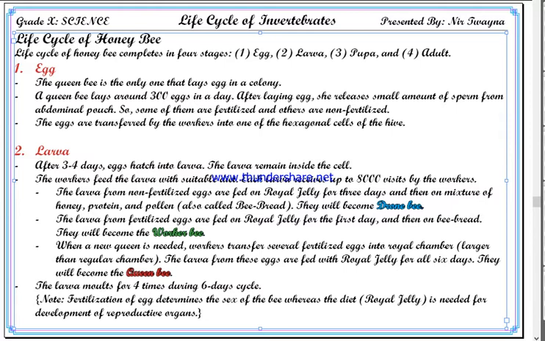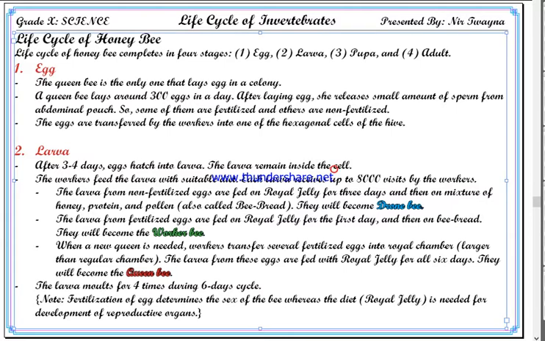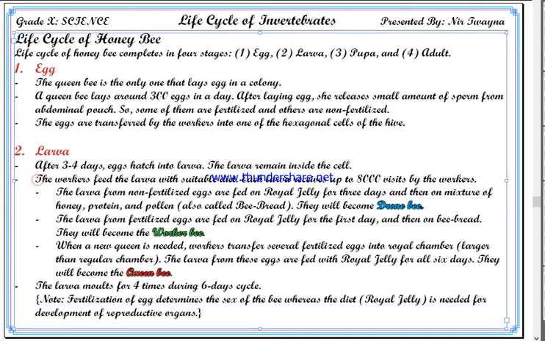Number 2, larva. After 3 to 4 days, eggs hatch into larva. The larva remains inside the cell. In the case of other insects, the larva comes out and goes searching for food. But in the case of honeybee, the larva does not have to leave the cell. The adult honeybees, the worker honeybees, feed the larva.